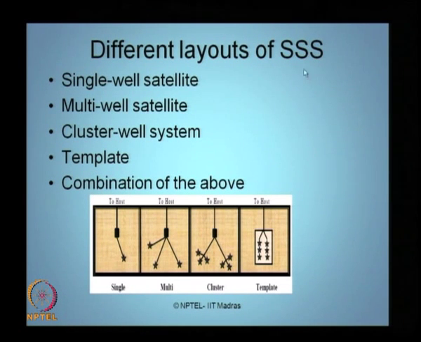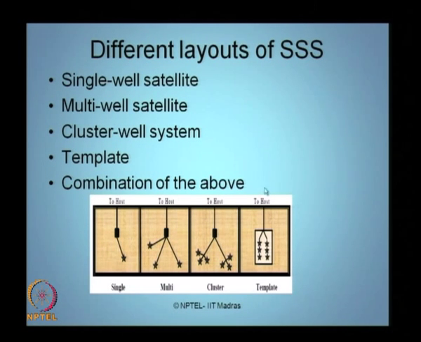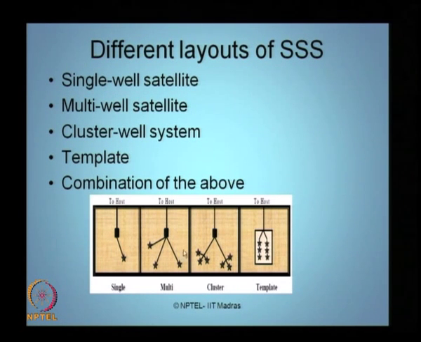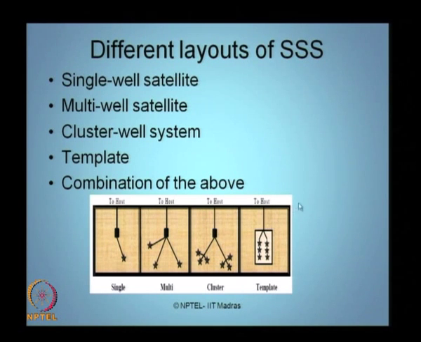So, subsea systems have essentially 4 different types of layout: single well satellite, multi well satellite, cluster well satellite, or a template system.